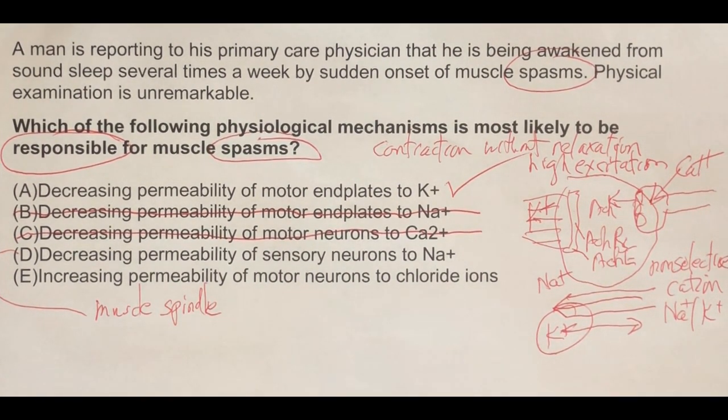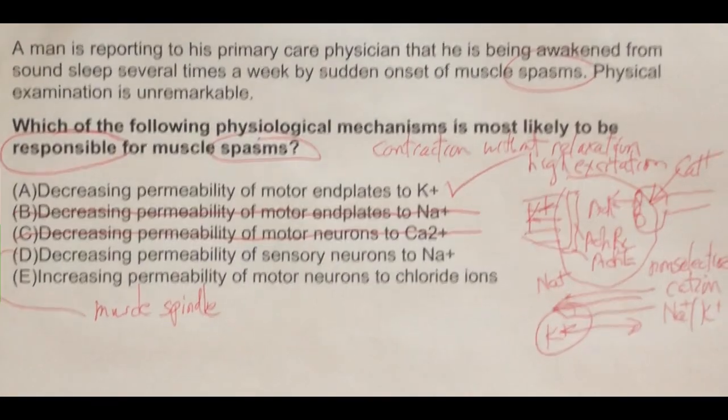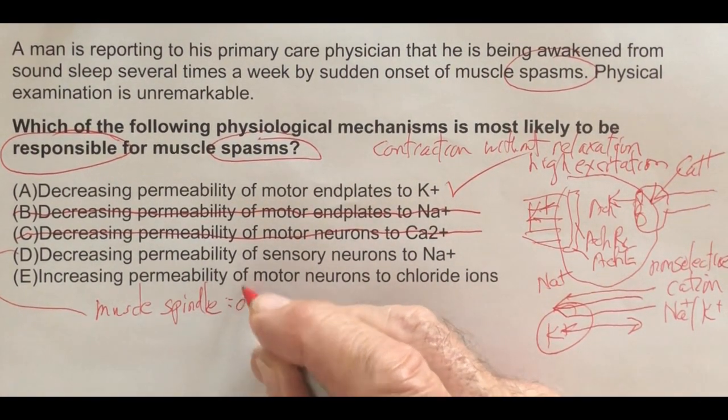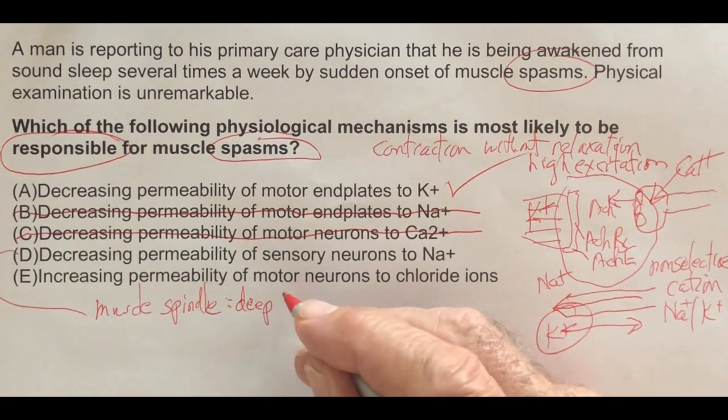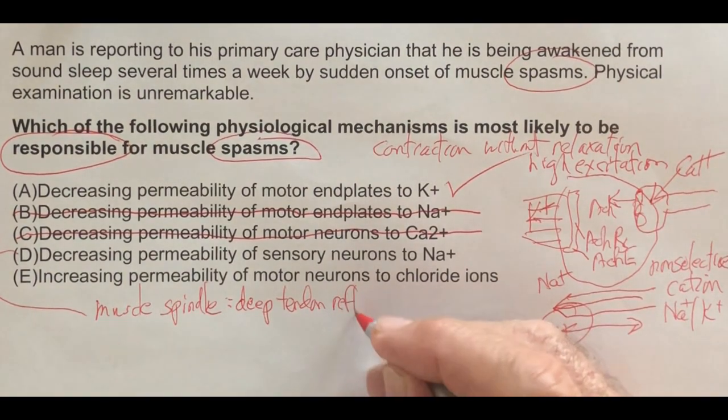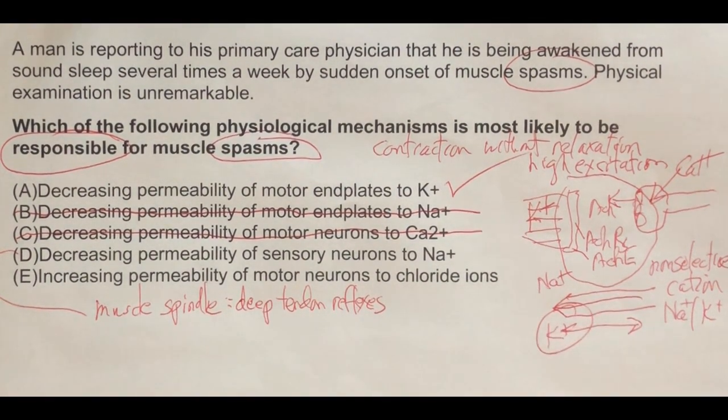When we use a hammer to tap the tendons, it stretches the muscle spindle and we get a contraction of the muscle that has been tapped, or the muscle associated with the tendon that has been tapped. And we call that the deep tendon reflex. And that's how we evaluate the nervous system, by tapping tendons and looking whether the reflex is appropriate. It's a measure of muscle tone.